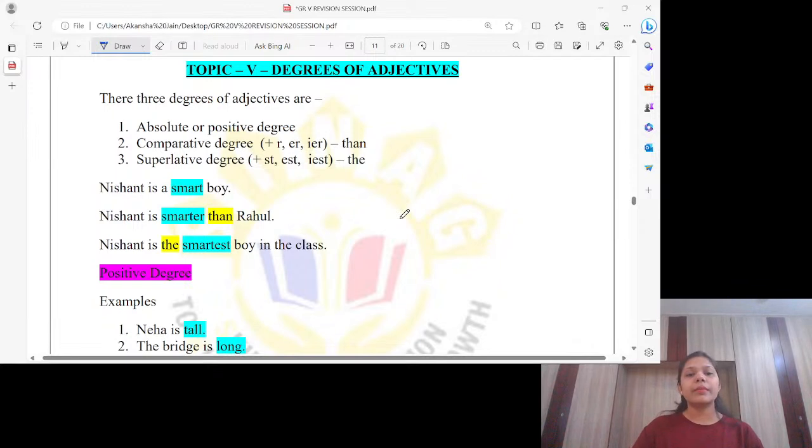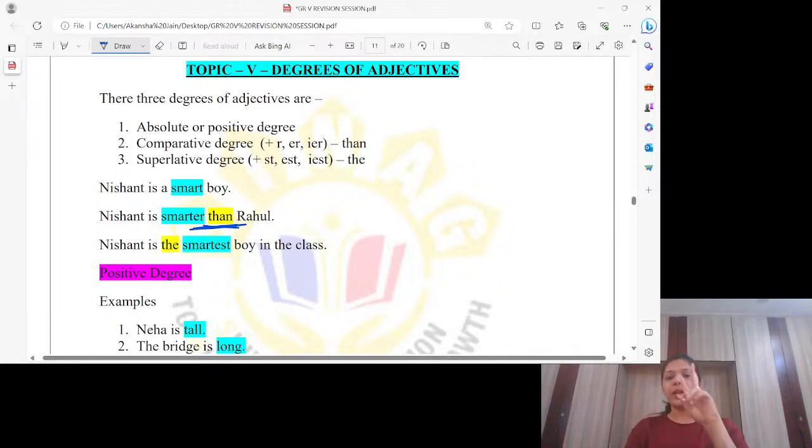Remember one thing, for comparative degree it will help you identify: in sentences you'll find THAN, as you can see here, Nishant is smarter than Rahul. In comparative degree, I'll not say always, but most of the time, that means 99%, we use than. That's how you can identify that this is comparative degree.